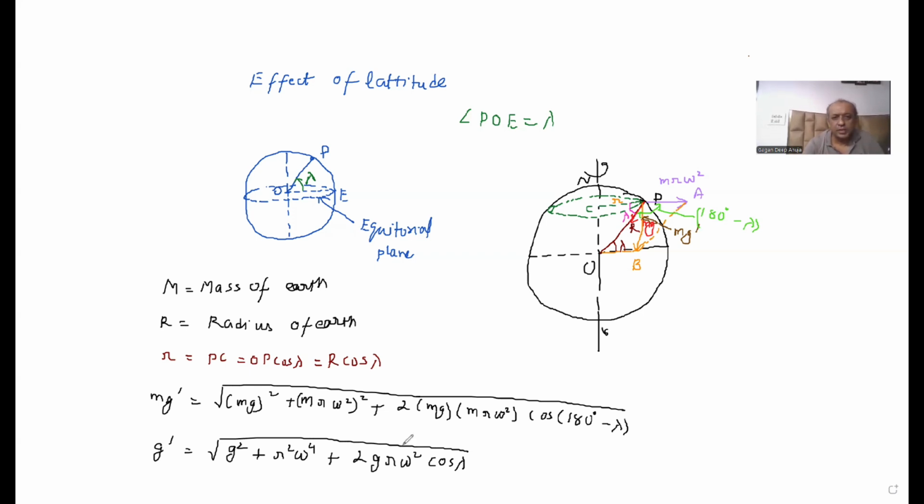Now since we know that small r is equal to capital R cos lambda, if I put this in this equation, I'll just write it on the next page.